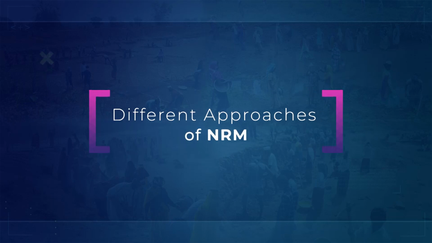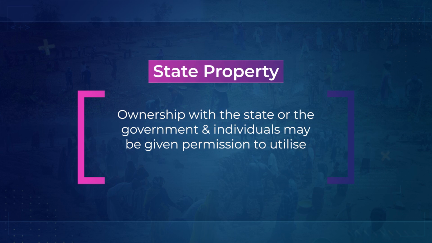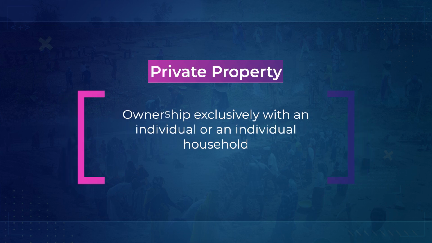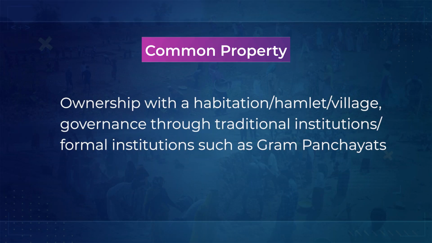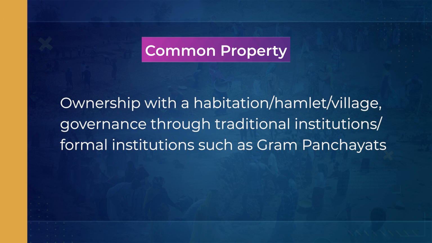The different approaches of natural resource management include: state property, which is ownership with the state or the government, where individuals may be given permission to utilize it in the form of usufruct rights; private property, ownership exclusively with an individual or an individual household; common property, ownership with a habitation or a hamlet or a village; and governance either through traditional institutions such as the elders of the community or through formal institutions such as gram panchayats.